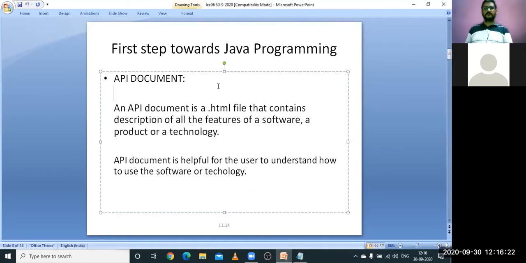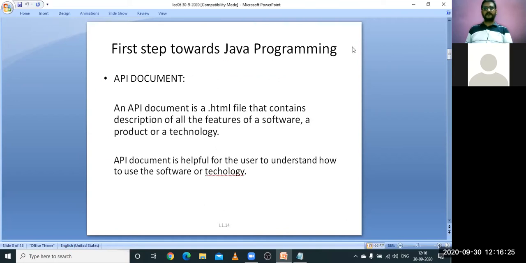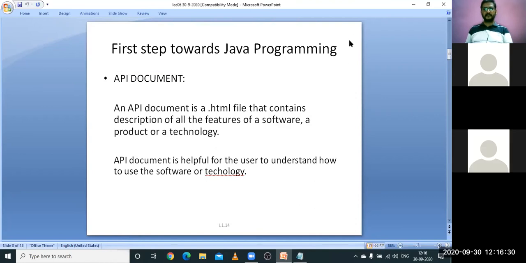So this is about the API document. I will show you the API document in the coming classes, when you are writing programs, so you can see what exactly it contains. I will give a brief about it. It contains the details of the classes, methods, interfaces, packages, whatever you are supposed to use in your programming. They are part of this API document. It is one kind of library, and we can say it is one kind of documentation.